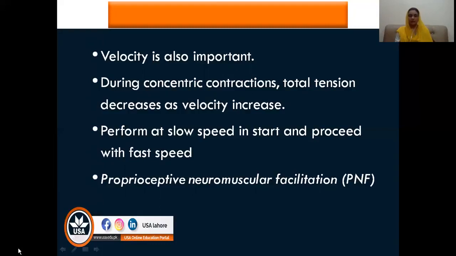Another method that can be used to increase strength and endurance is proprioceptive neuromuscular facilitation. These are PNF techniques. They are also used to increase strength and endurance. We'll be discussing the PNF techniques in a separate lecture in full detail, inshallah.